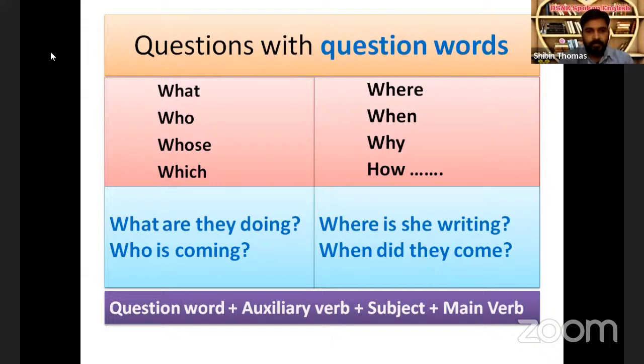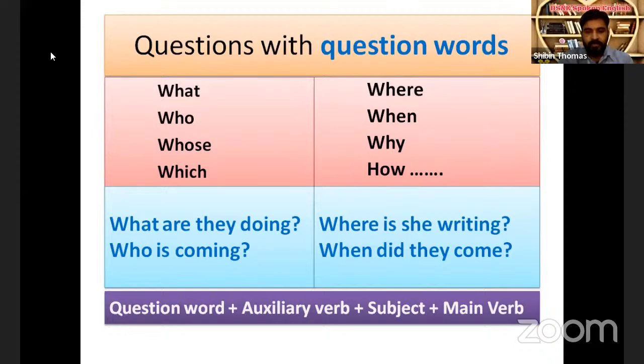Then the first example, what are they doing? What they are doing is not a question. What are they doing is the right question. Then who is coming? We may not have any confusion with that because there is no extra word coming in between the auxiliary verb and main verb. Then the last example, when did they come? Did is auxiliary verb, come is a main verb.